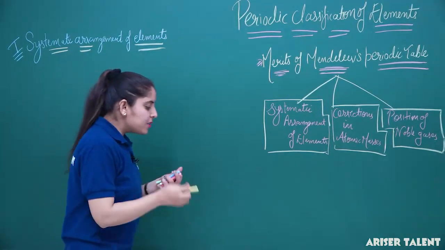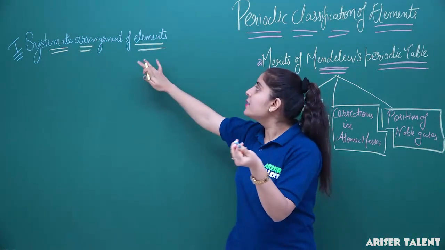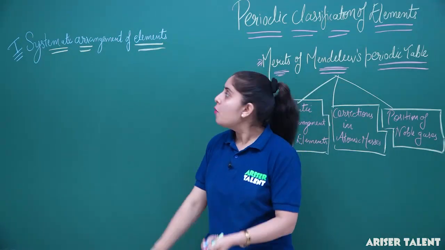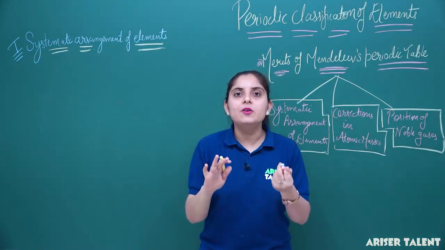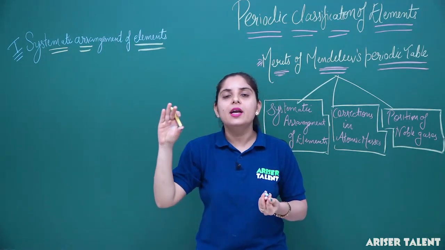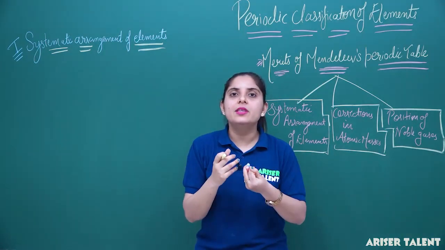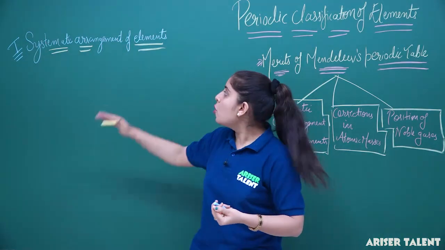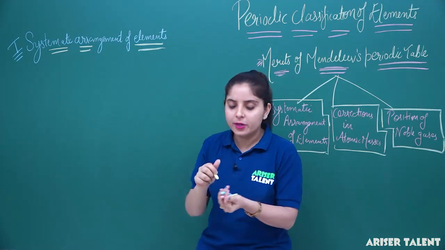In Mendeleev's classification, we have seen that he gave the systematic arrangement of elements. What does this point specify? That in Mendeleev's periodic table, the elements are arranged in accordance with their increasing atomic weight in consideration with their physical and chemical properties. So, we get a systematic arrangement of the elements from Mendeleev's periodic table.